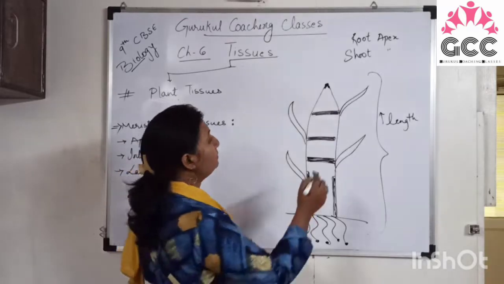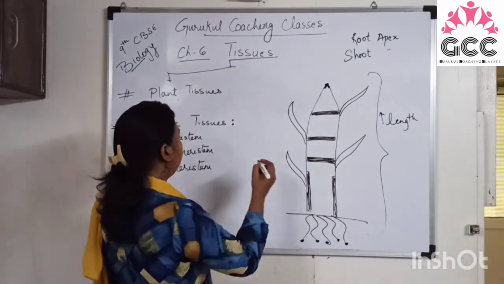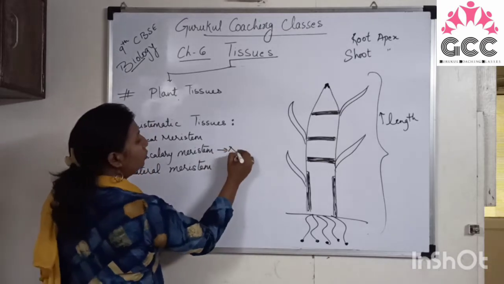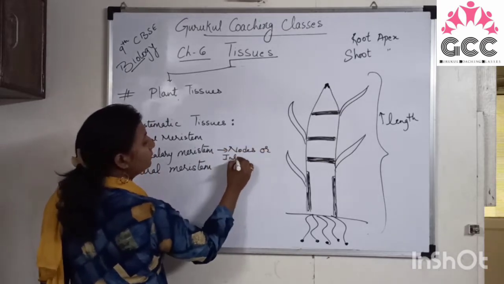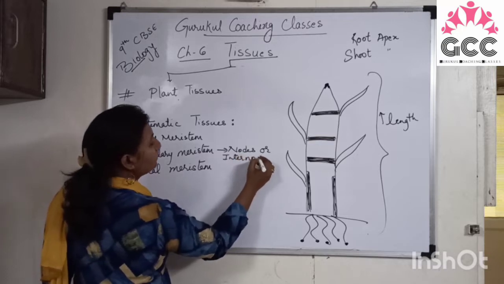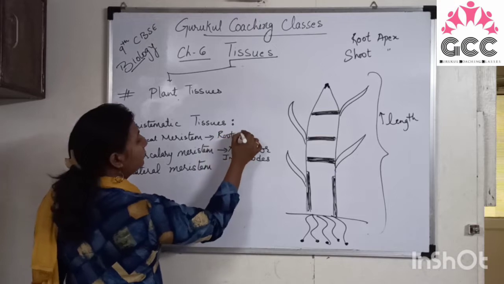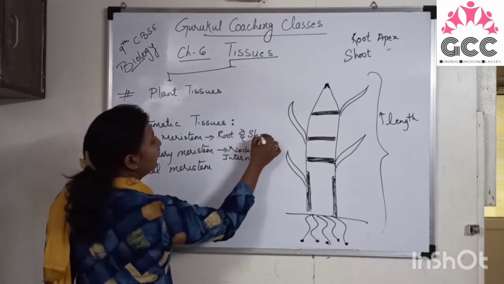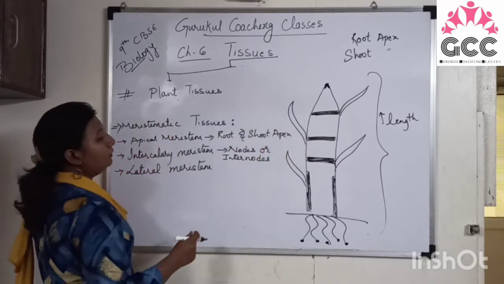Intercalary meristem is present at the nodes or the internodes. Is it clear?